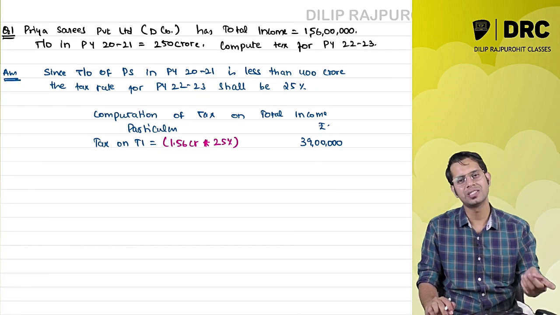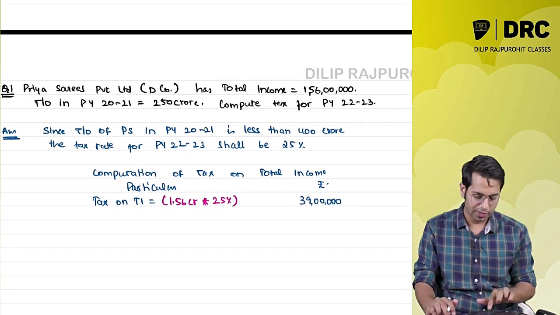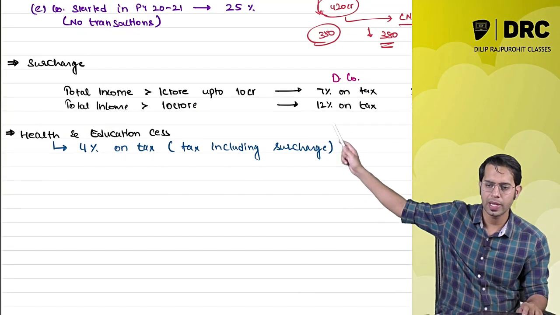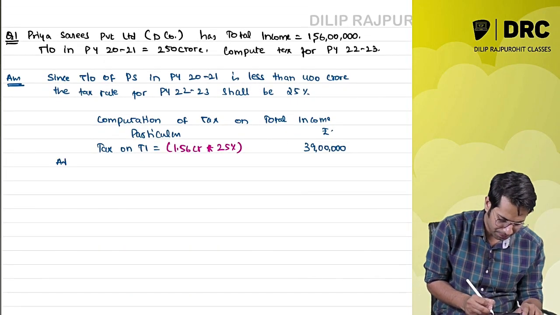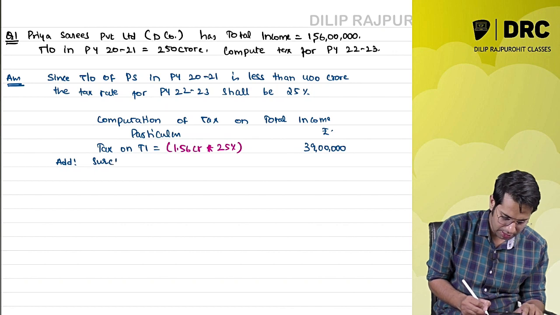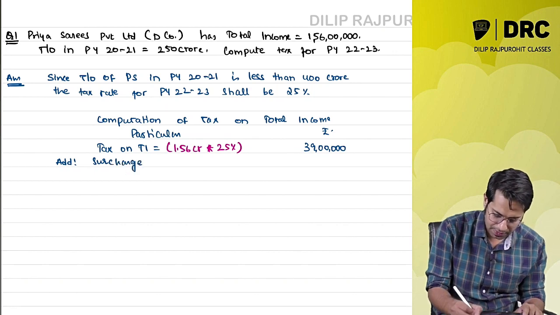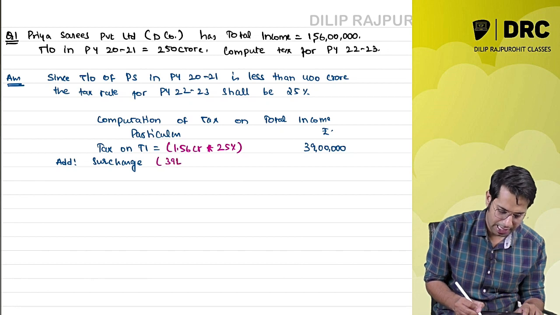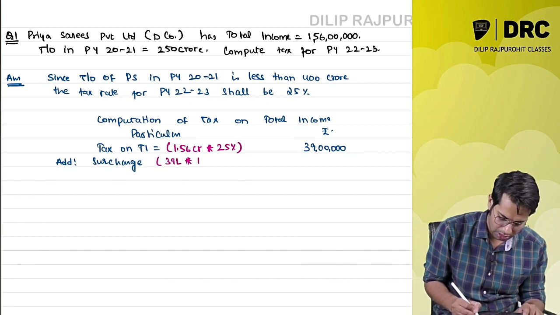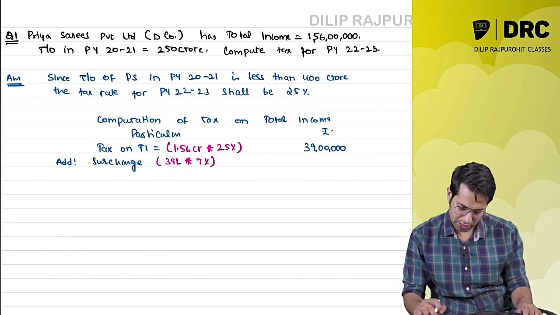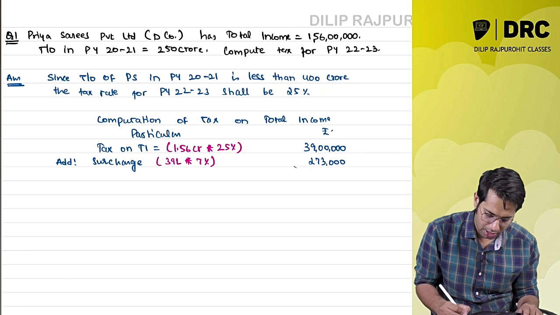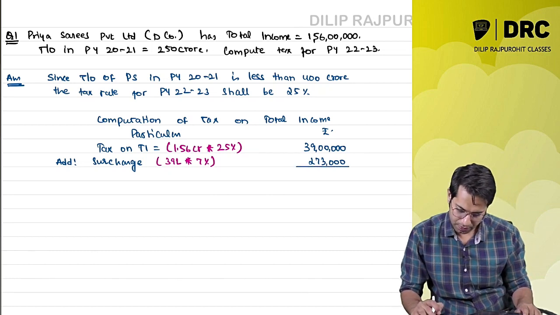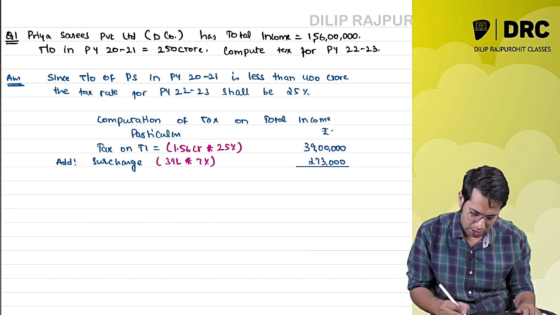Now, since its total income is more than 1 crore, they will also have to pay surcharge. It will have to pay a surcharge of 7% on tax. Add surcharge. How much is the surcharge? 39 lakhs into 7% is 2,73,000. This is the amount of surcharge it has to pay, plus 39 lakhs.